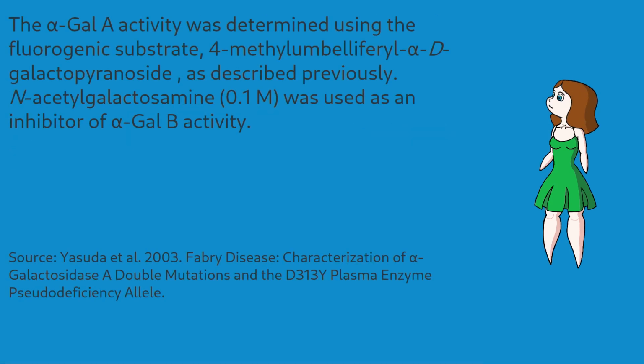For this reason, in laboratory tests, alpha-galactosidase A activity is measured in the presence of an inhibitor of alpha-N-acetyl-galactosaminidase.